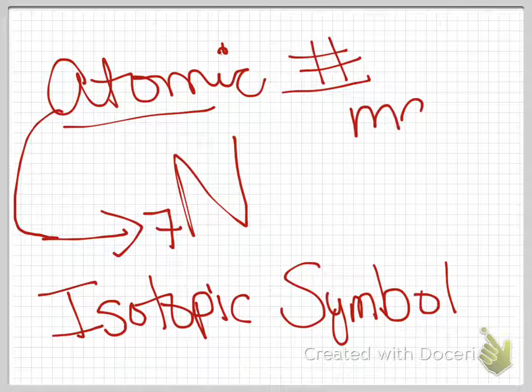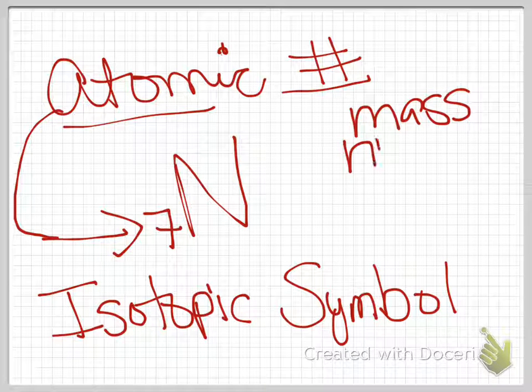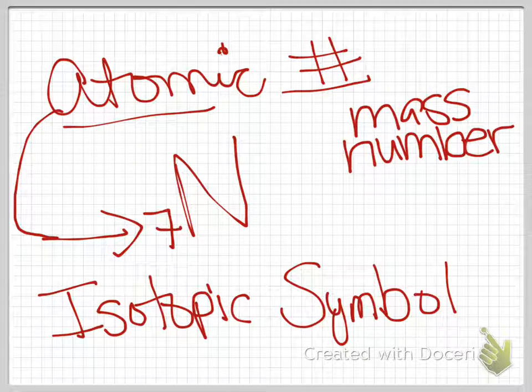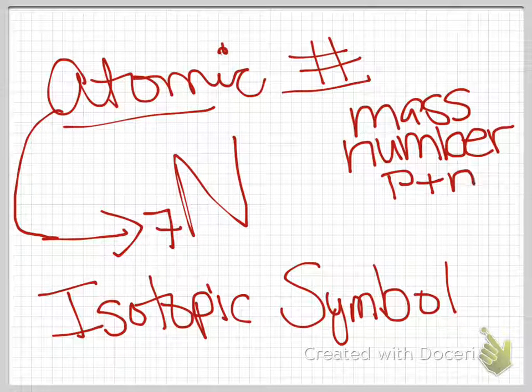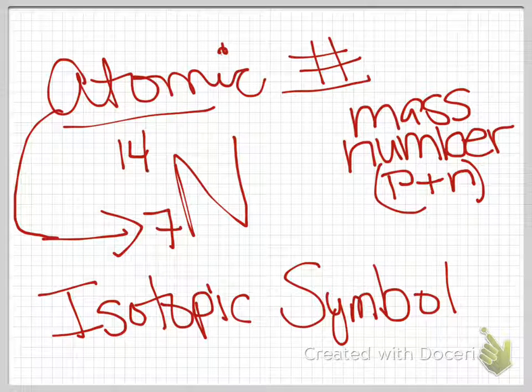Now the mass number tells how many things live in the nucleus. Okay? And what all lives in the nucleus? Protons plus neutrons. So it tells you protons plus neutrons, since that's what lives in the nucleus. And so that's how you can tell the difference between the different kinds of, in this case, nitrogen. Because I can write a 14 up top, and this is nitrogen 14.